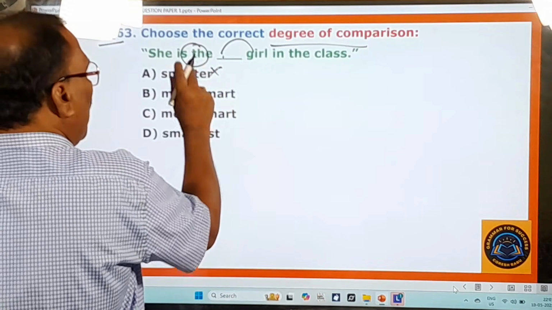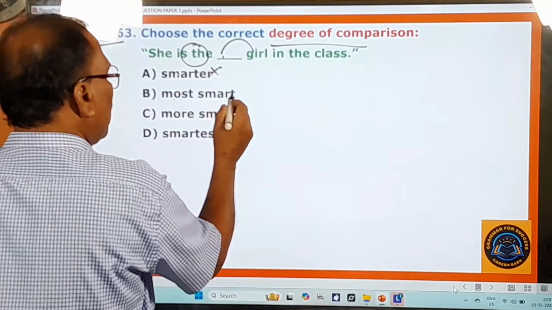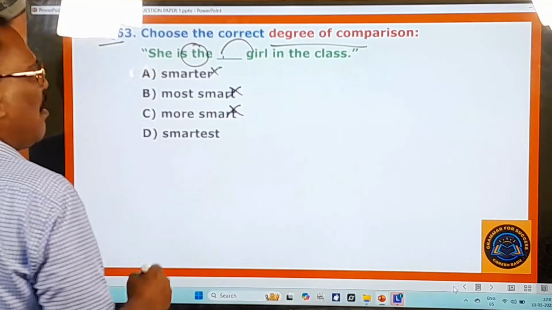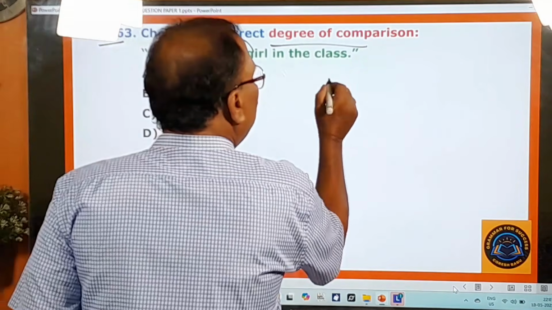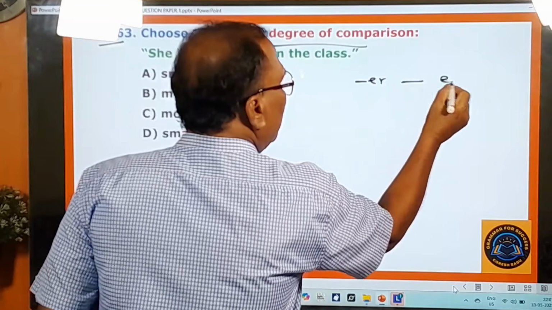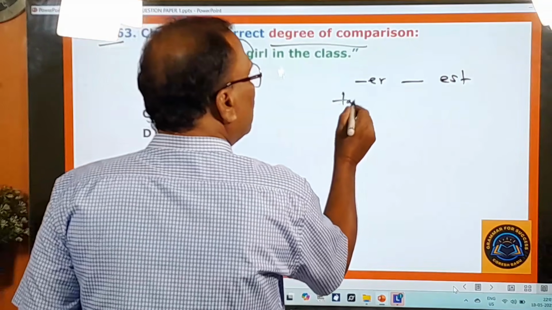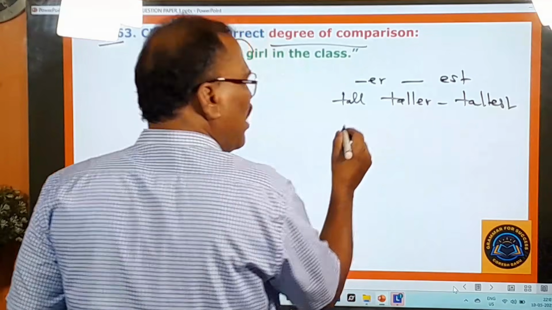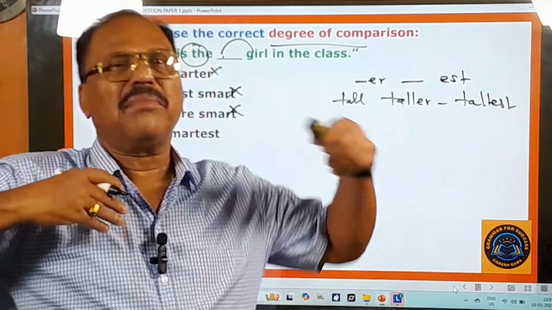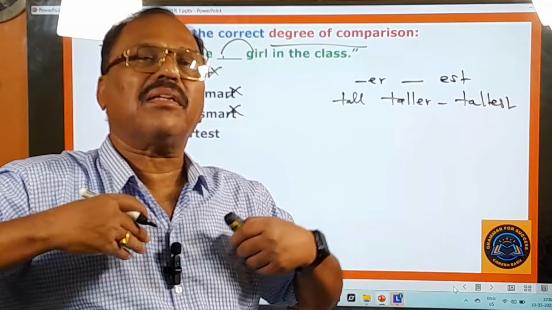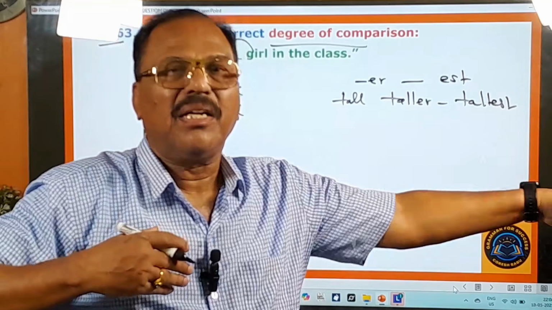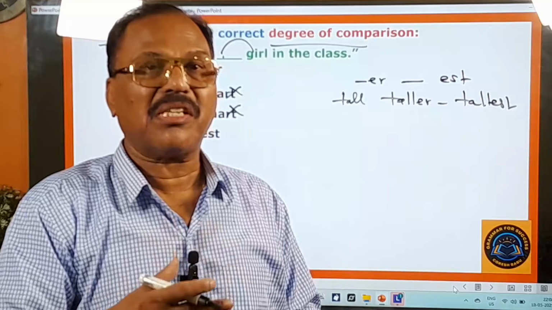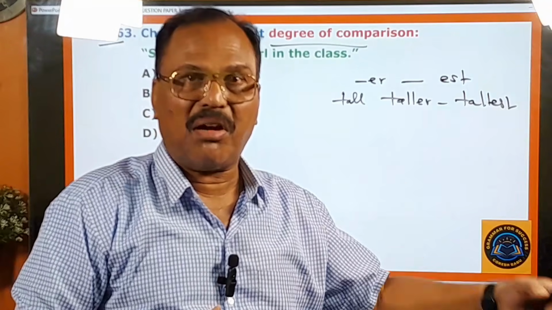Okay, so here you cannot say 'the smarter girl'. 'Most smart' is not there. No, it's not existing. 'More smart' is also not there, because it's a small adjective. So small adjectives will take -er in the comparative degree, -est in the superlative degree. So tall, taller, tallest. We have only two kinds of adjectives: small adjectives and big adjectives. Small adjectives take -er in the comparative degree and -est in the superlative degree to form the comparative and superlative degrees. And big adjectives are there. Big adjective means words having two syllables or more than two syllables are called big adjectives.